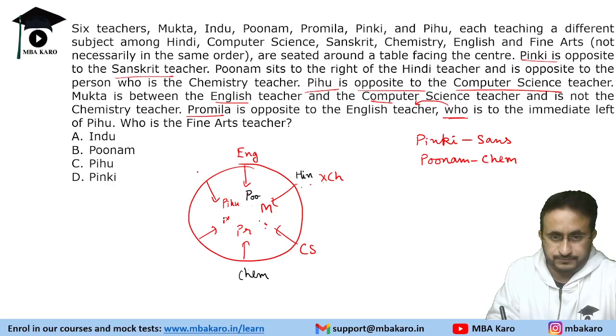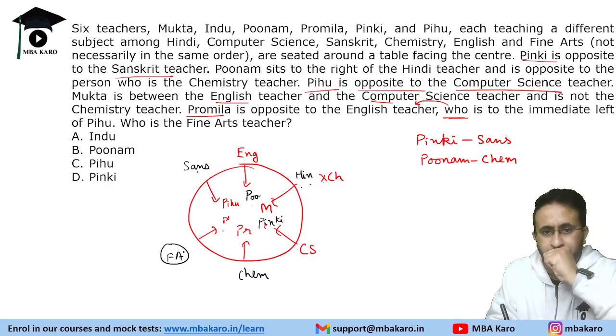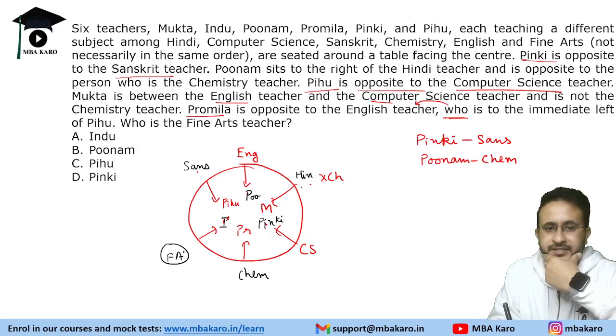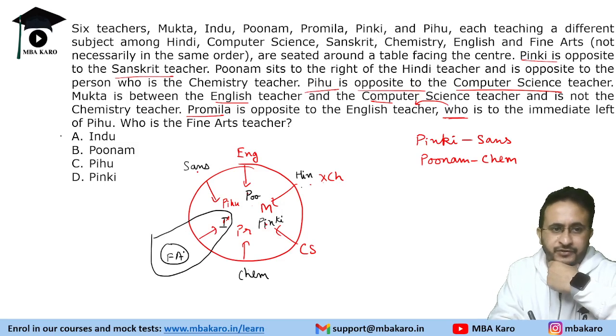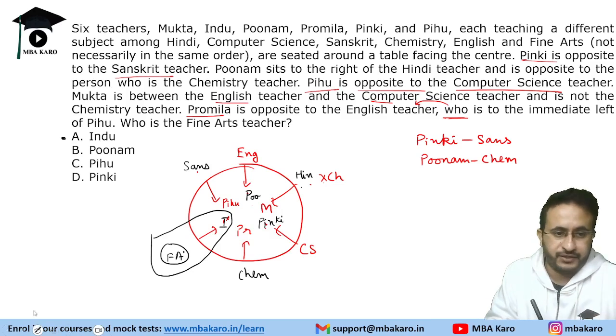So Pinky and this is the Sanskrit teacher. We are left with one subject and one person. This subject is fine arts and the person remaining is Indu, the missing person, right? So as per this, we get the fine arts teacher as Indu. We have one of the options also. We will see the other possibility also.